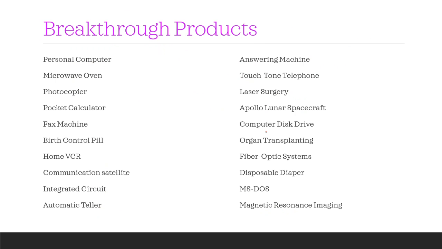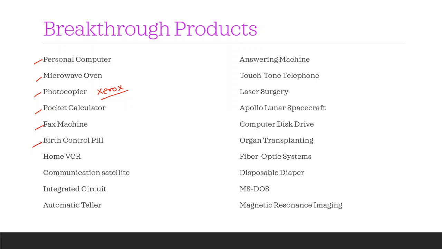Let us have some examples of products. Personal computer, microwave oven, photocopier, hugely called the Xerox machine because Xerox was the pioneer in photocopiers. Then pocket calculator, every engineer, you, me, everyone uses that one. Fax machine was a hit in the previous electronic era.